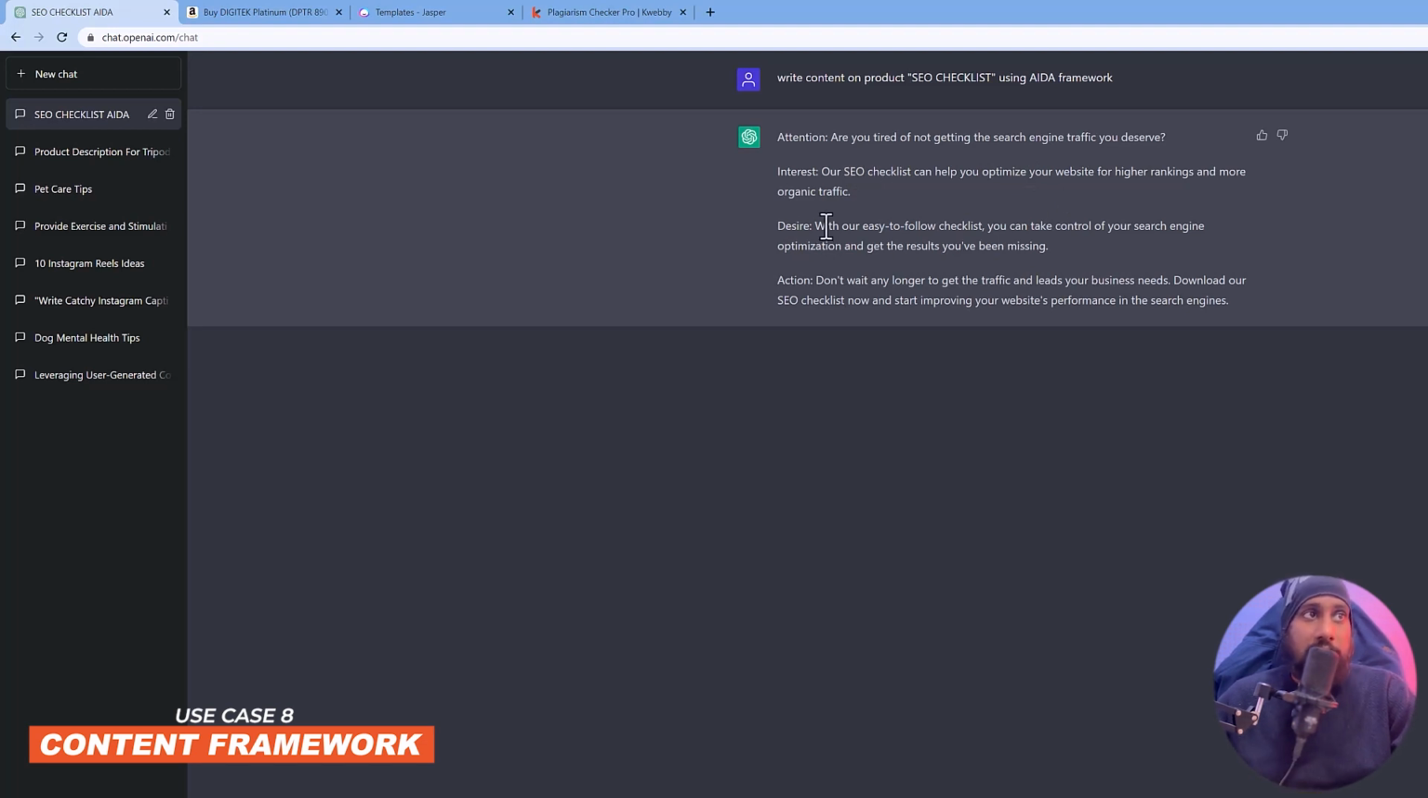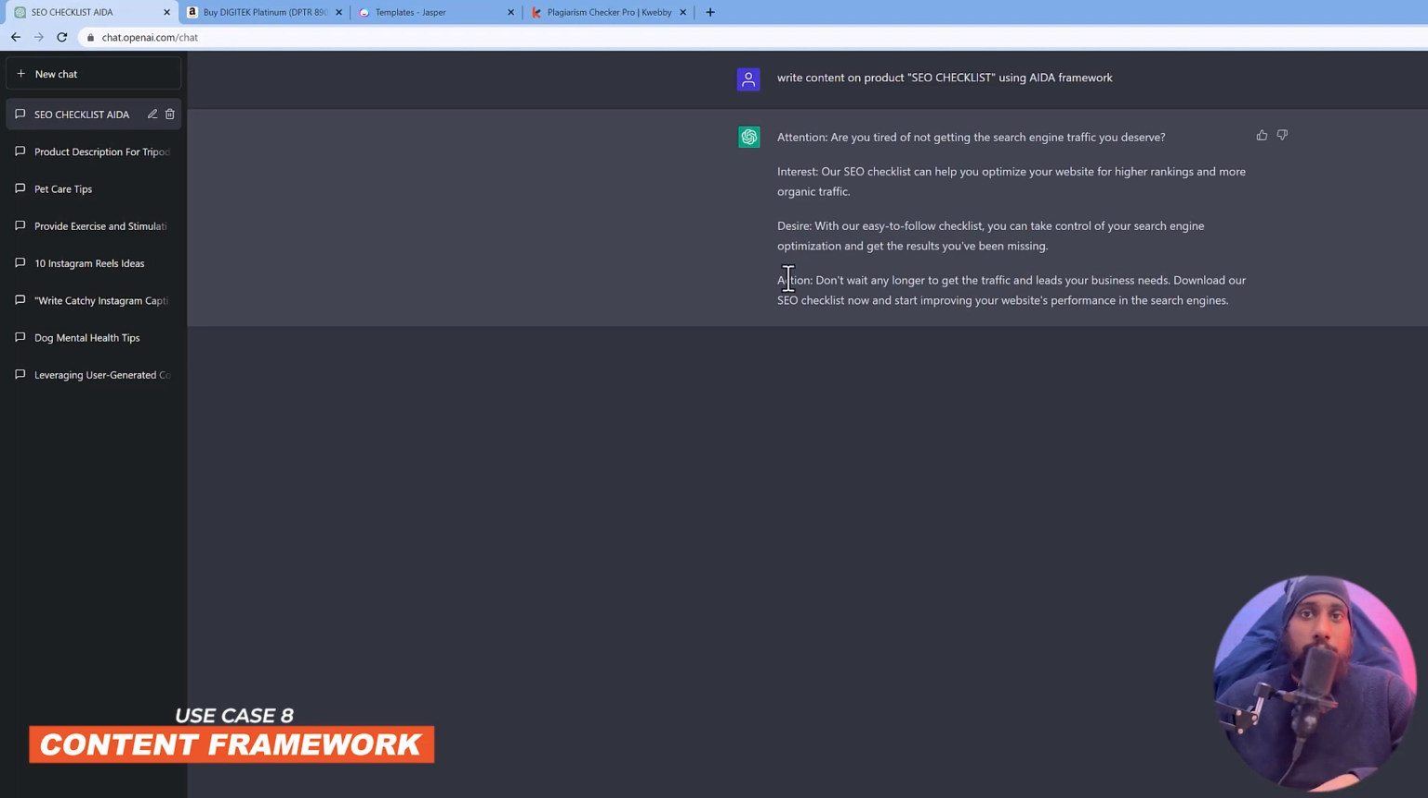And this is desire. Desire will be the outcome it may get. So with our easy to follow checklist, you can take control of your search engine optimization. That's the desire you can give to the user. So it got the attention, interest, and the desire, and now there is action. You have to sign up for that particular product and get the outcome from it.